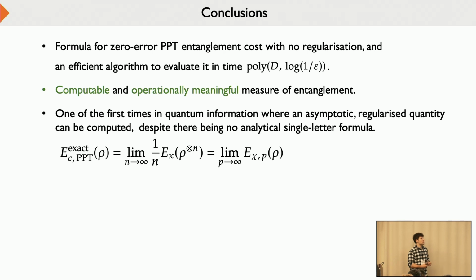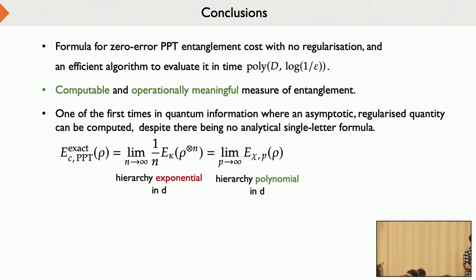This is one of the very first times in all of quantum information where a regularized quantity, which we encounter all the time, as I showed you in quantum capacities and entanglement manipulation, and which is generally uncomputable, can be computed. Interestingly, it's not that we avoided regularization; we just replaced it with a different optimization.